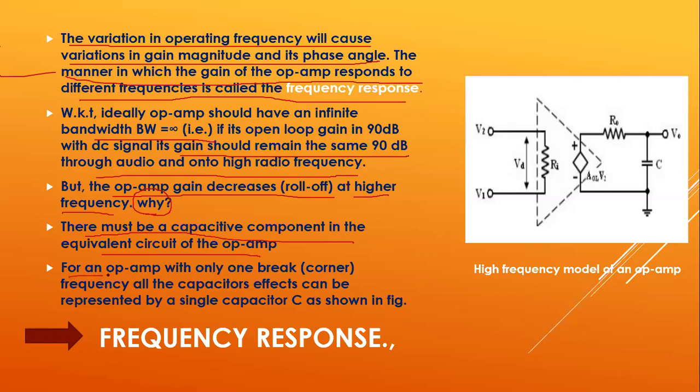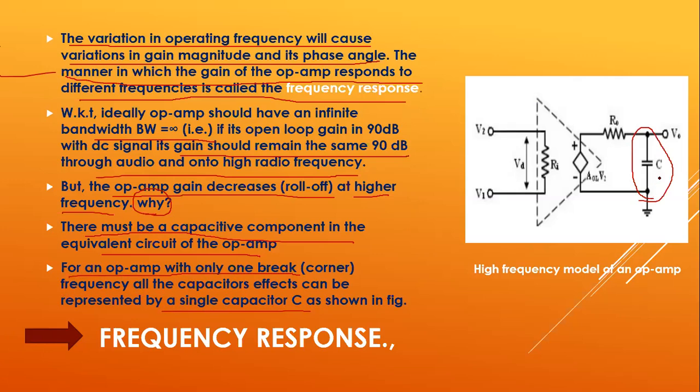For an op amp with only one break or corner frequency, all the capacitor effects can be represented by a single capacitor C. So for all the break frequencies, we represent with only a single capacitor, as shown in the circuit. See here, at the output terminals of the op amp, you will have a capacitor.